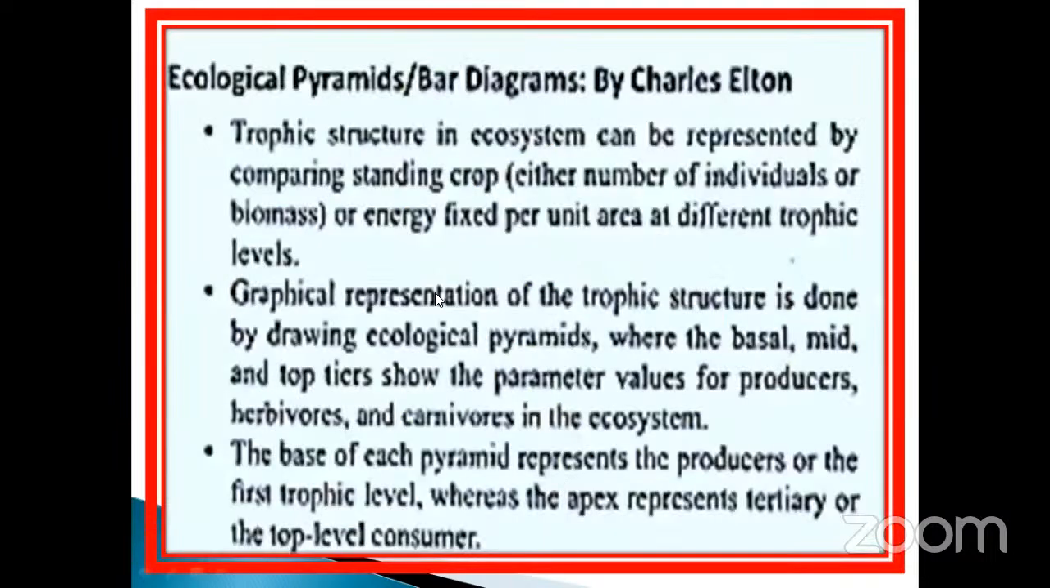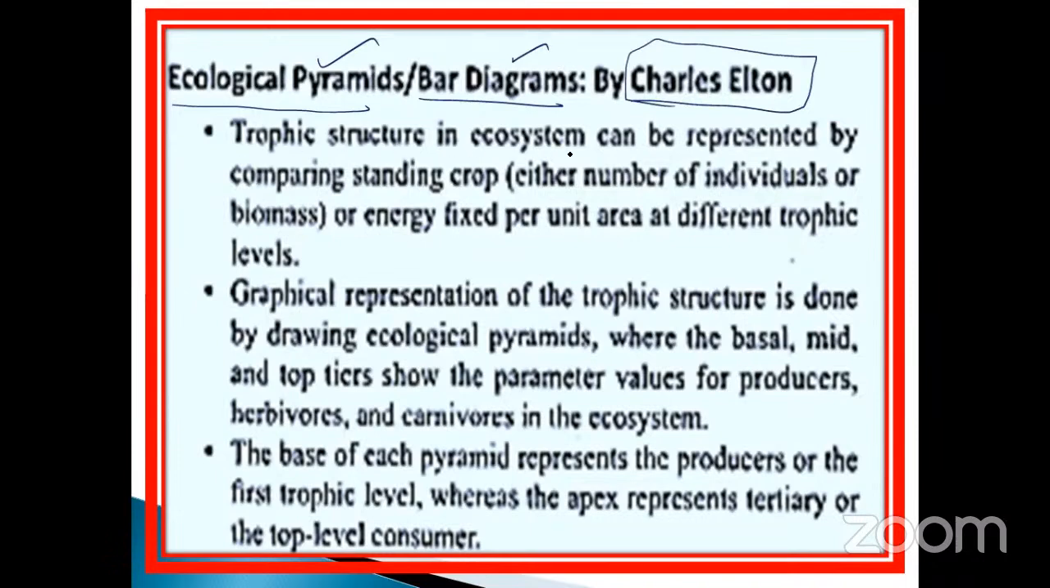So this is another one: the ecological pyramid bar diagram by Charles Elton. This is very, very important, my dear students. Sometimes they may ask the question: who gave the ecological pyramid structure and also the bar diagram? It is by Charles Elton. So both are the same.